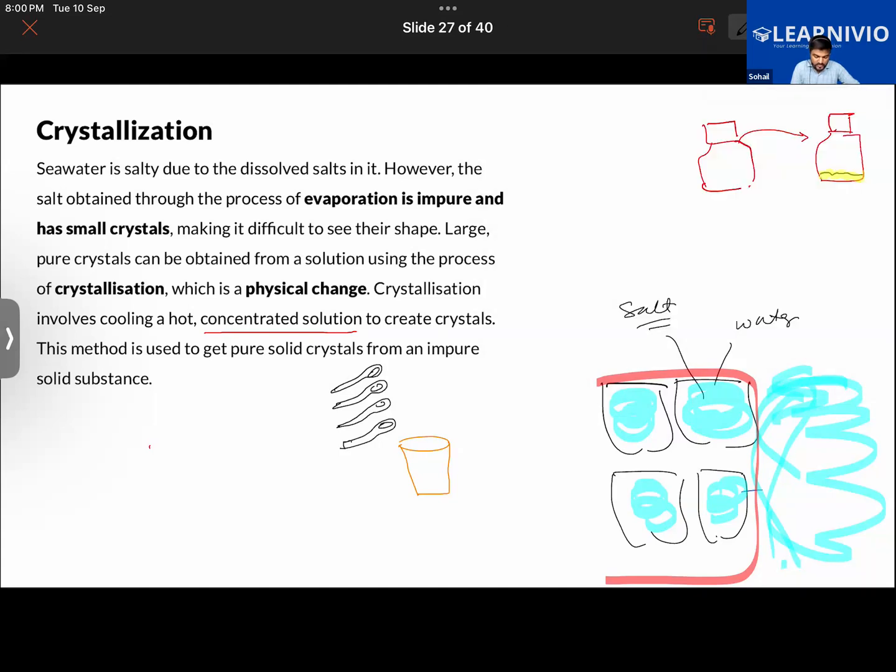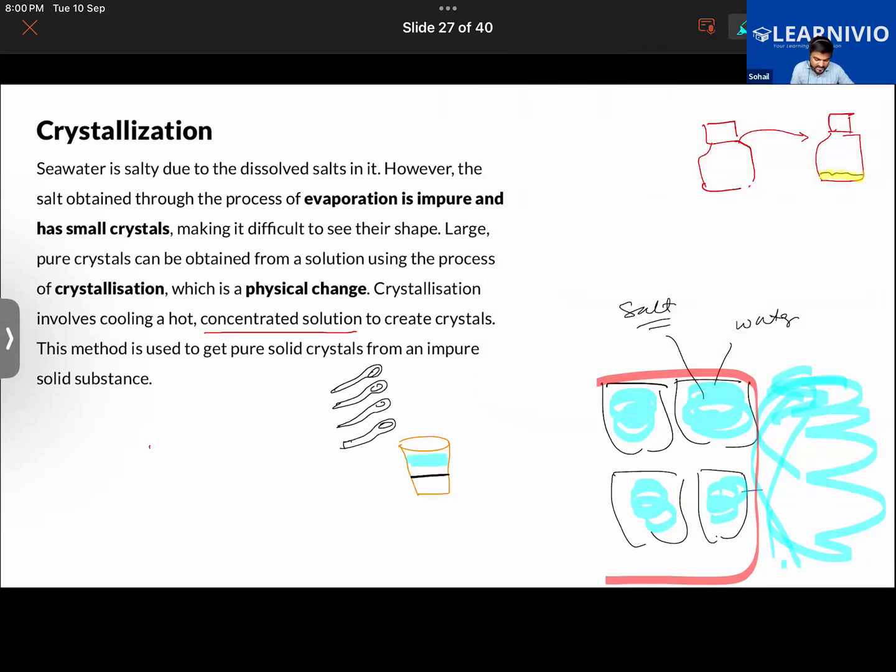If I were to add the fifth tablespoon of salt, that will not dissolve, but it will deposit at the bottom. So while I had dissolved 4 tablespoons of salt in it, it was the maximum amount of salt that could have been dissolved in this water.